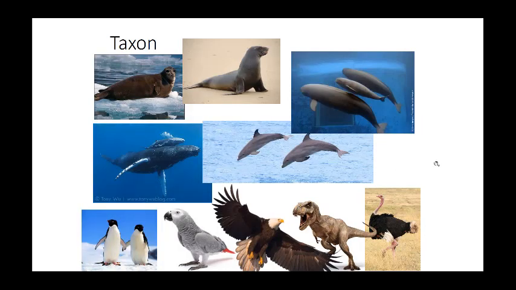Okay. So when we talk about taxon, classifying things, here's a little bit of help and a little bit of practice for you. I've got a bunch of organisms up here. If we start breaking them down and say how they're different, well, in a very generalized way, they are all animals. There are no plants up here, no fungi, they're all animals. So that's how they're similar. But how are they different? Well, these are all mammals, meaning they have hair, they give birth to live young, and they feed them with milk.